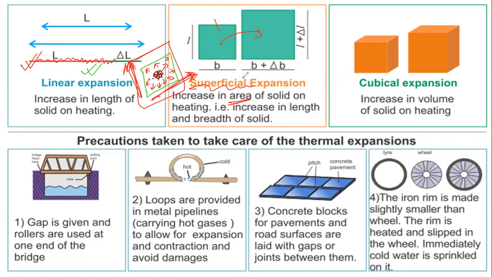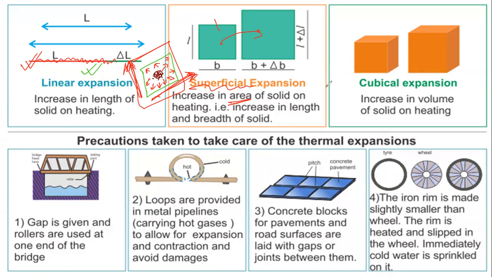So once again, for the superficial expansion, when heat is supplied to a material or matter from the center, mostly we go for the center one, then only we will observe the proper condition for a conductor. Then we will observe that its length as well as its breadth will increase. And when its length and breadth increase, we will observe that it gains a new area. And that new area gives us a superficial expansion.